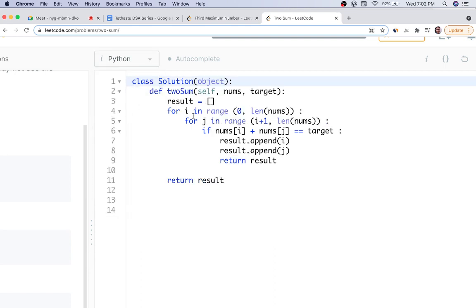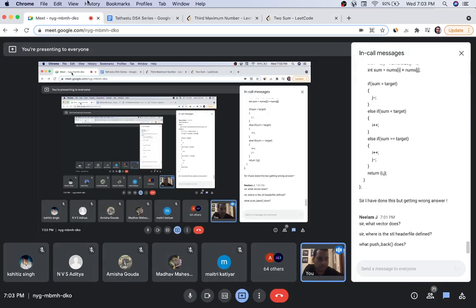Similarly in Python, you have taken a list. You don't have to specify the size here. For i in range 0, len nums. For j in range i plus 1, len nums, if the sum is target, append to result. Okay, so very simple question.